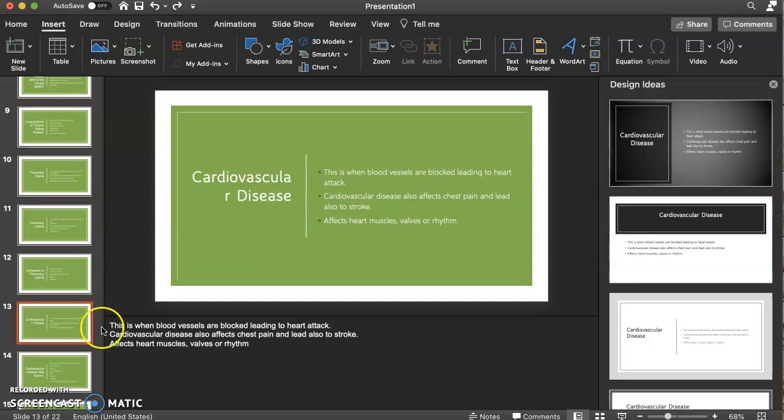Cardiovascular disease. This is when blood vessels are blocked, leading to a heart attack. Cardiovascular disease also causes chest pain and can lead to stroke. The effects are in the heart muscles, valves, or rhythm.